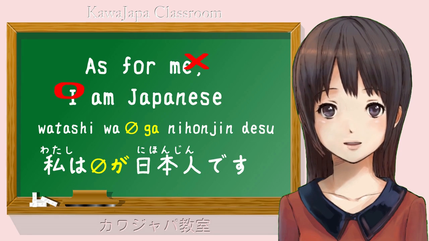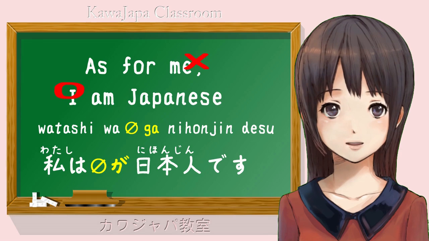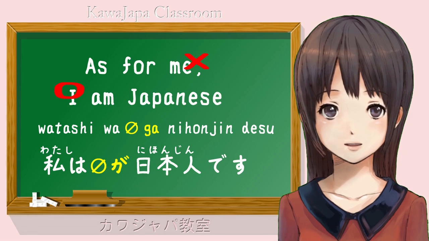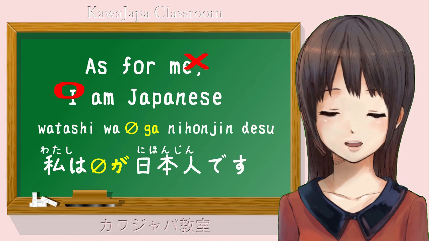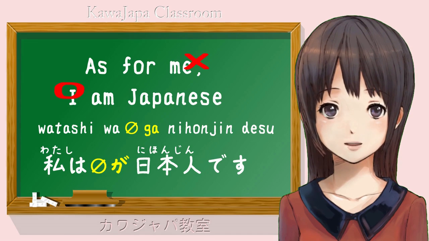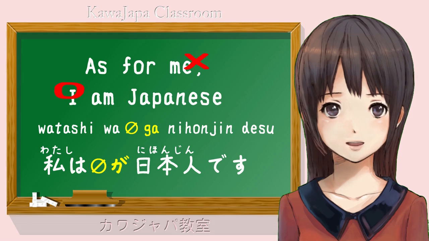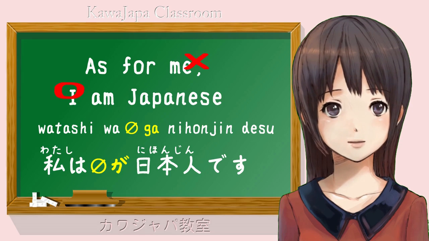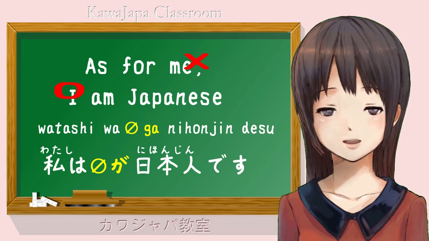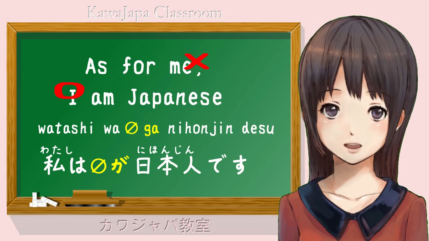So, where we see wa appearing to mark the subject of a sentence, which it often does, what in fact is happening is that the zero pronoun is inside that sentence, and it is taking the necessary ga, the ga that, as I explained in the first lesson, every single Japanese sentence has to have, because every Japanese sentence must have a ga marked subject, a doer, and the thing done, or the thing that it is.